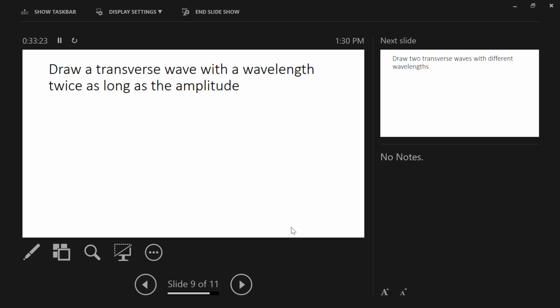All right. So draw a transverse wave with a wavelength twice as long as the amplitude. Go ahead and take another minute or so.